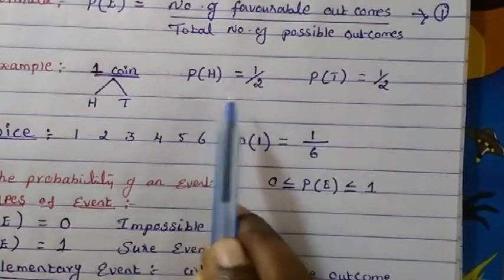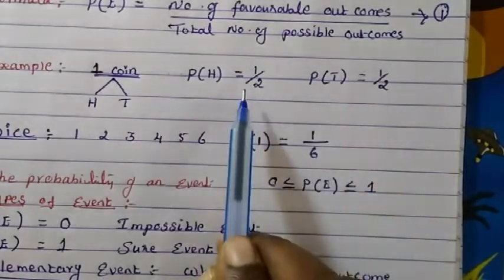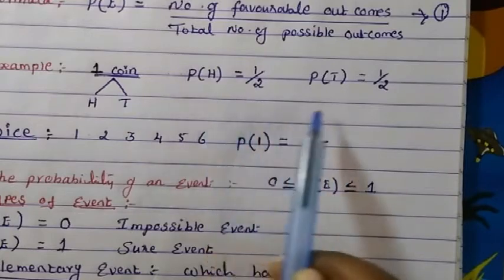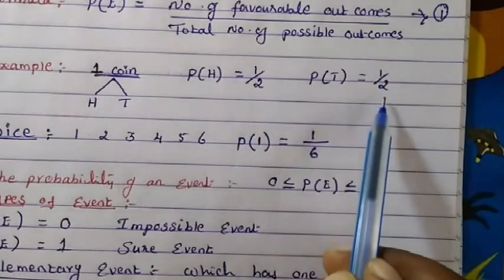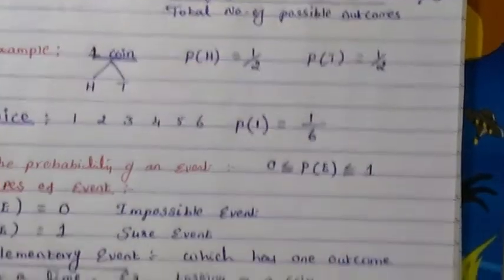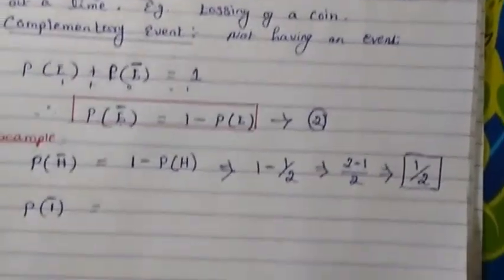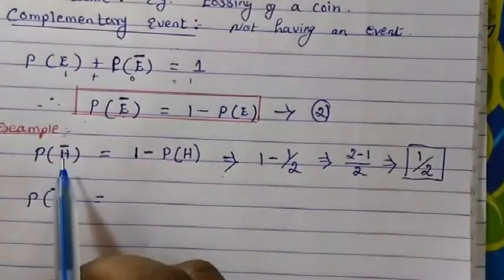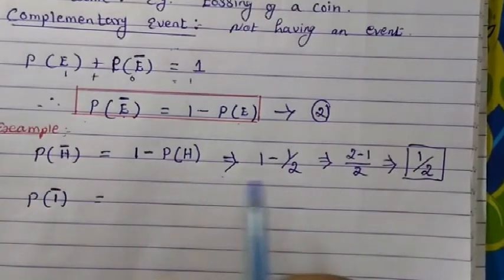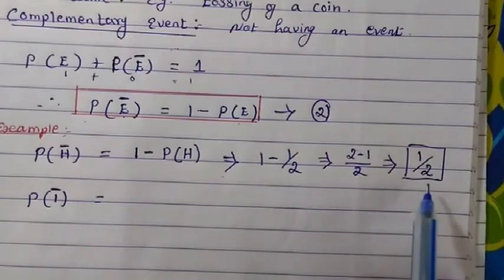Possibility of getting head is 50%, and not getting head also 50%, because if you don't get head then it becomes a tail. So this is how we calculate the possibility of not getting the head: 1 minus possibility of getting head.